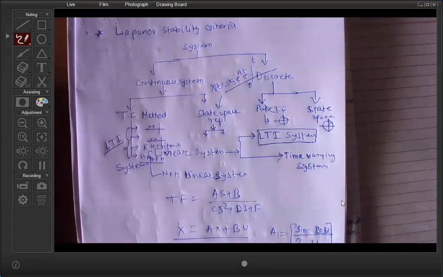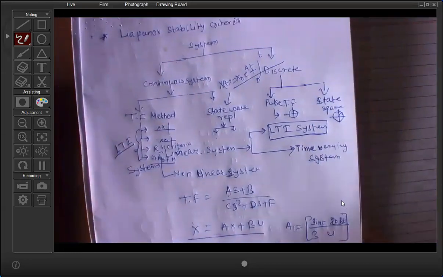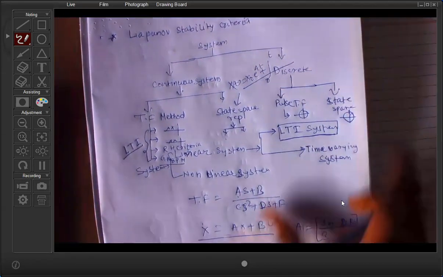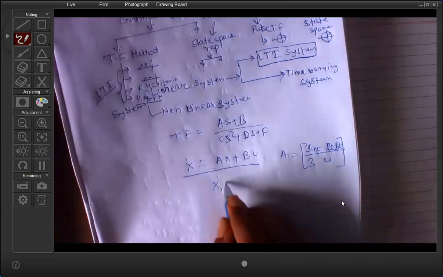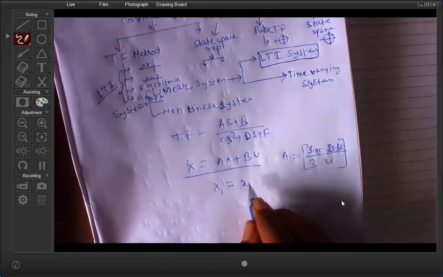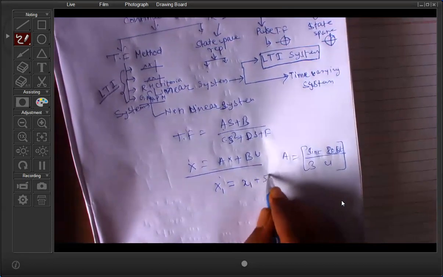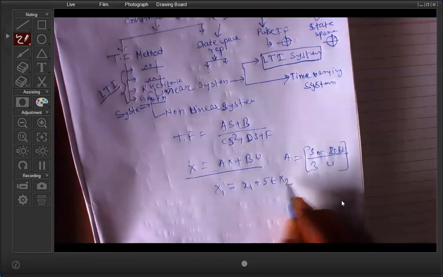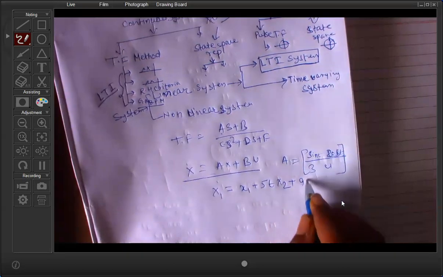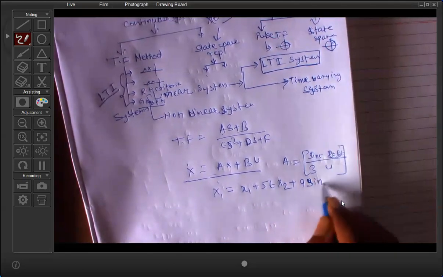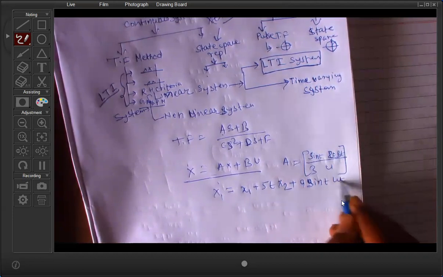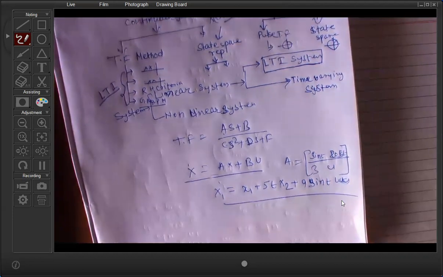then this type of system is called a time variant system. Okay. And what do you mean by time varying system? If one of the state variables, that is x1 dot, is equal to x1 plus 5t x2 plus sine t u(t), then this type of system is called a time varying system. Okay.